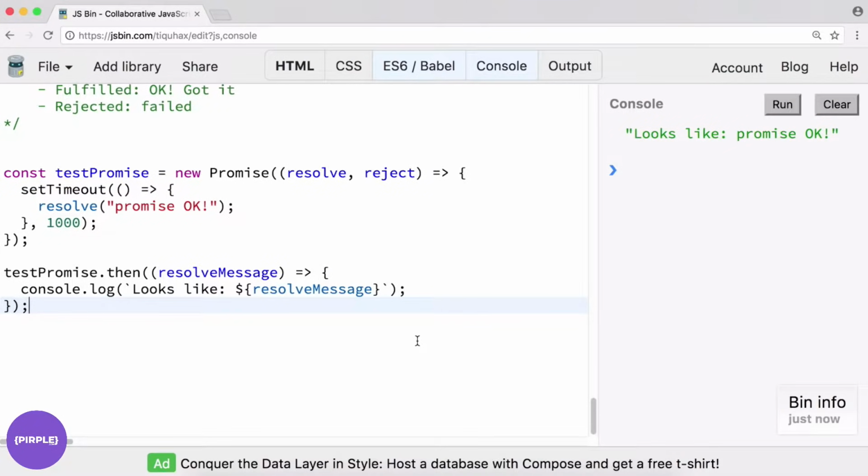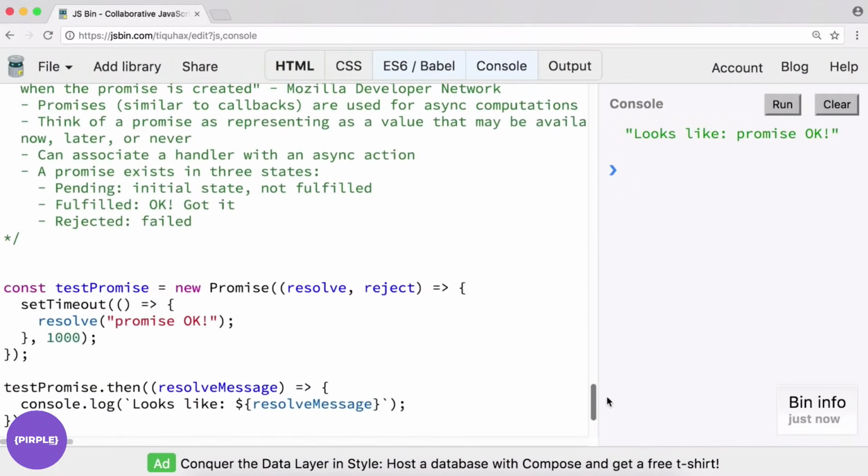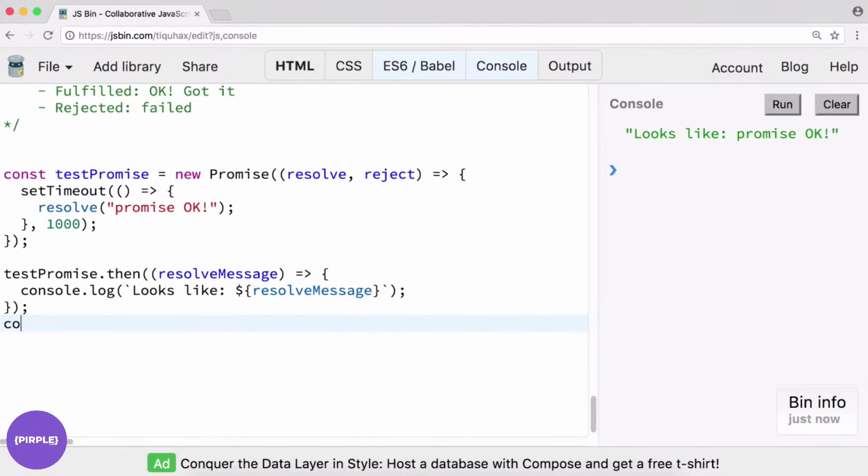Now, what if we want to do some kind of asynchronous computation? That's kind of what promises are here to solve for us. Recall up above, if we had to do that the old-fashioned way, we would pass in a callback to the function, do a setTimeout, wait for that logic to run, and then invoke the callback. With promises, it's actually a bit simpler. Just to see what happens, if we try this console log, it should run after the promise is resolved. Let's see what happens.